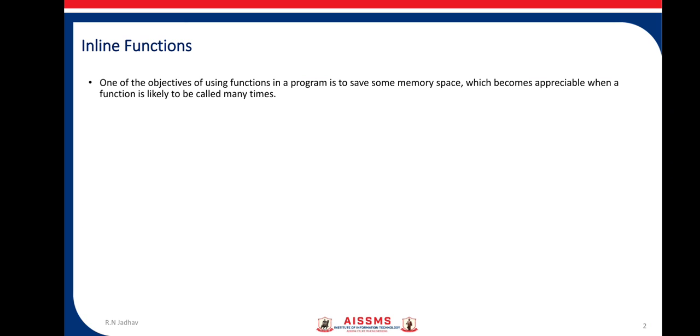One of the objectives of using functions in the program is to save memory, which becomes appreciable when a function is likely to be called many times. So why we use functions in our program is to save memory, because if the same task is to be repeated again and again, instead of writing down that code repeatedly, we can call a function.